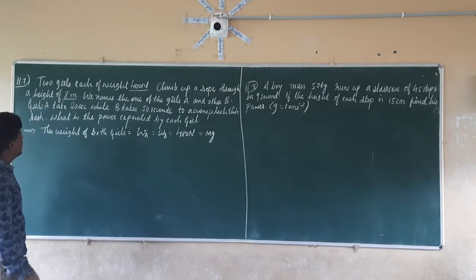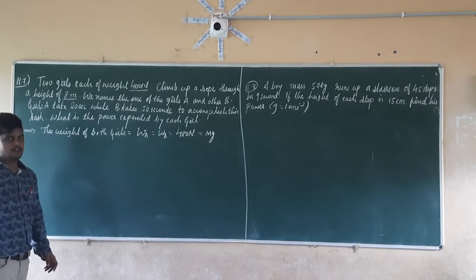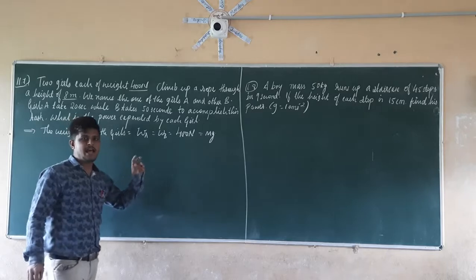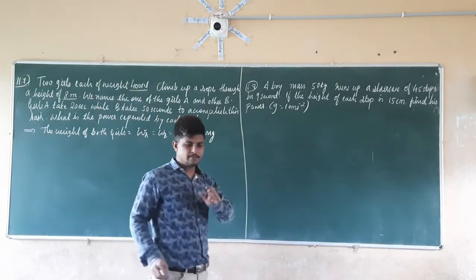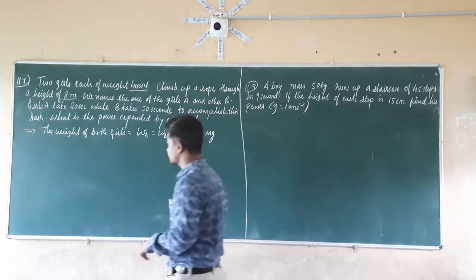Next, if you see here, climb up to a height of 8 meters. Both of them are climbing the same height. Both of them are covering 8 meters of height.